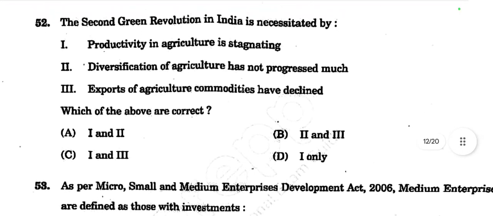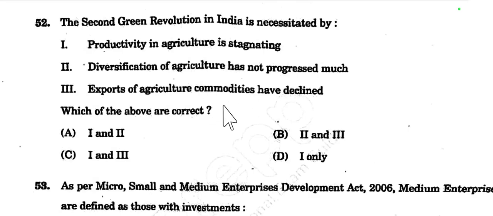Then come to question number 52. The second green revolution in India is necessitated by: productivity in agriculture is stagnating; diversification of agriculture has not progressed much; export of agriculture commodities has declined.